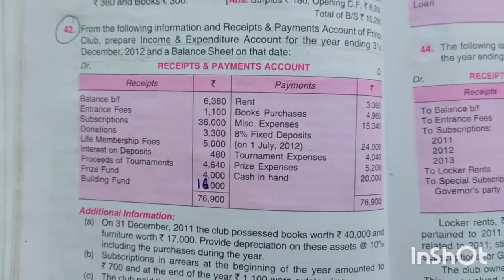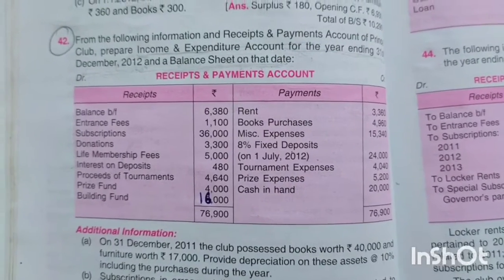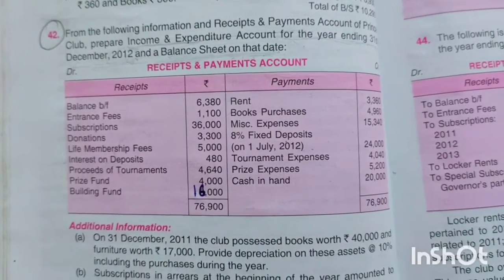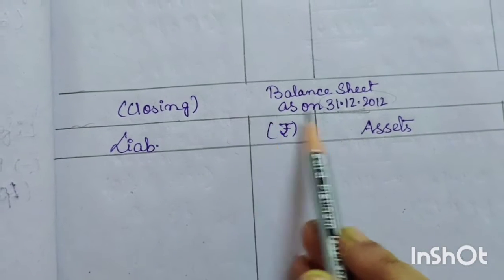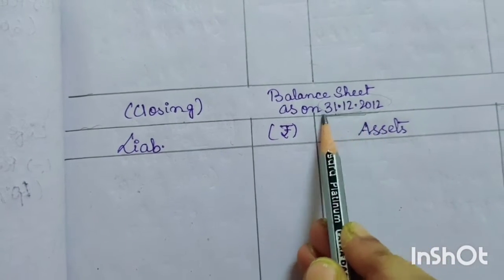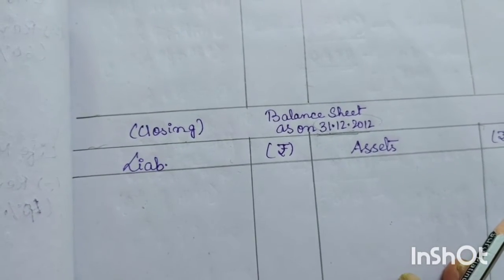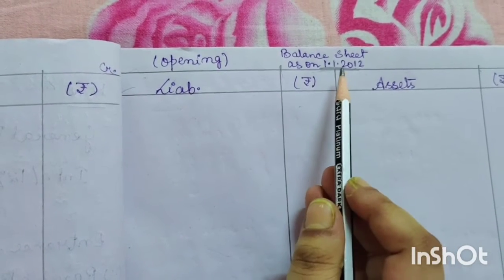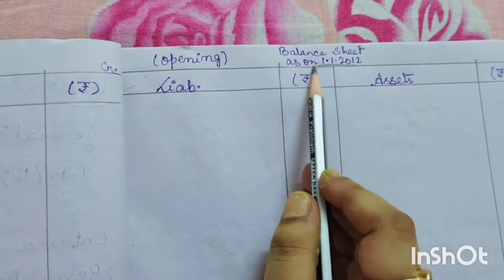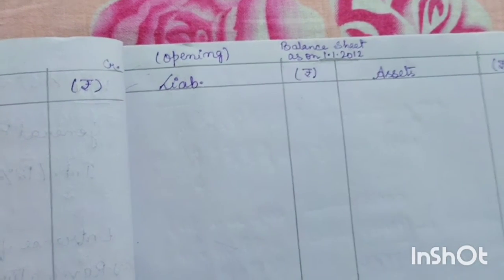But whenever you will be asked to prepare the closing balance sheet, you have to prepare the opening balance sheet also. Why? To calculate the capital fund. Now come to the balance sheet part. The closing date means the date for the closing balance sheet will be 31st 12 2012 because the year ends at 31st 12 2012. But the date for opening balance sheet will be 1st January because the year begins on 1st January. So this is going to be the date for opening balance sheet.